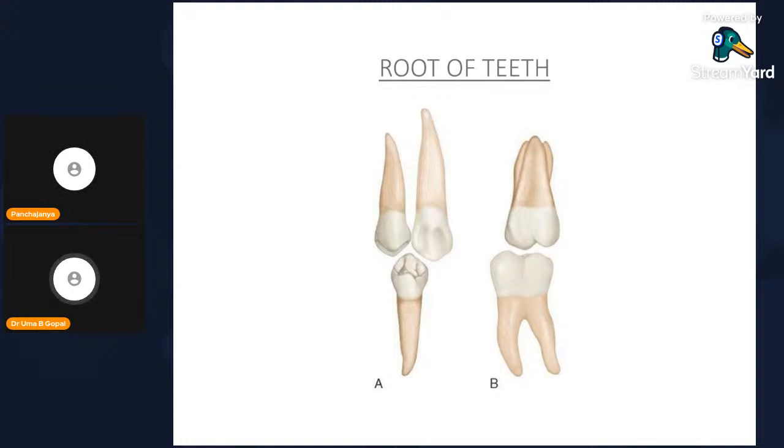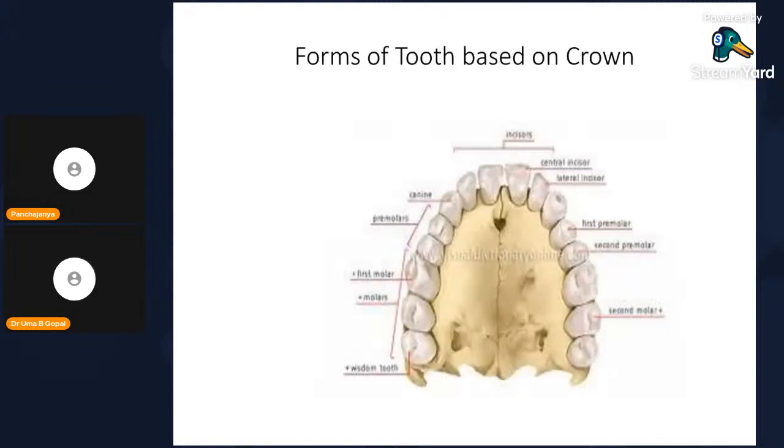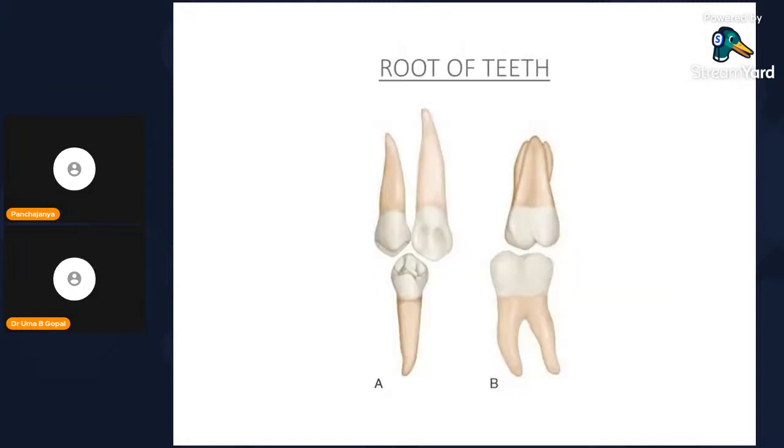Okay. Here you can see the root of the teeth. So you can see 2 roots here. Single root. Okay, large root here for canine. Here also you can see 3 roots related to the molar. 2 roots in the lower jaw, molar. And you can see the single root here.